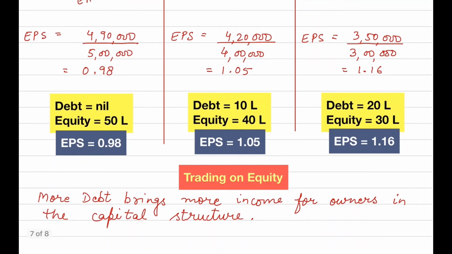And this concept is termed as trading on equity, or you can say it is termed as the financial leverage concept. So what does it say? That if you use more debt in your capital structure, it will bring more income for the owners. Owners means your shareholders, right? So this is what the concept of trading on equity is.